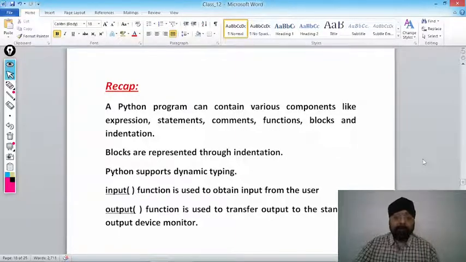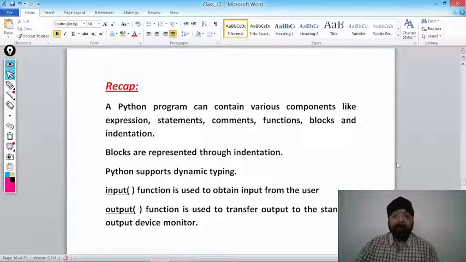Now what is a block? A block is represented through indentation. With the help of indentation we can represent the block, because Python doesn't support an opening brace and a closing brace. Python only understands the indentation we specify while writing code.